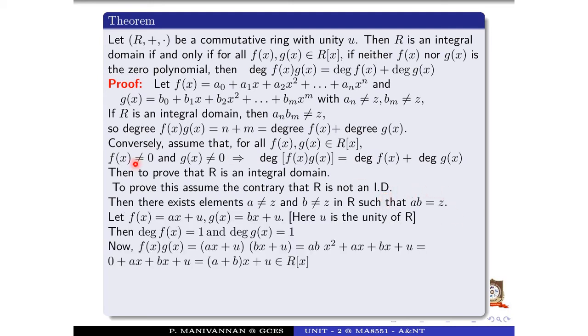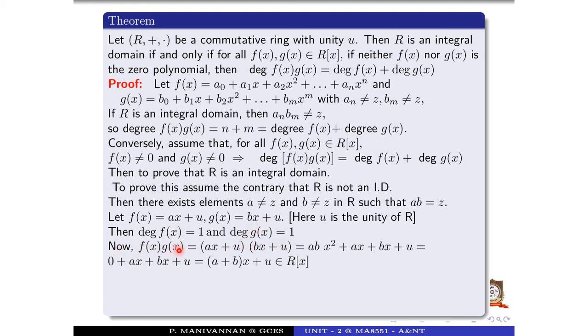Now let f of x equal ax plus u. u is the additive identity, sorry, the multiplicative identity, the unity. And g of x equal bx plus u. Here u is the unity of R. Then the degree of f of x equals 1, since the maximum power is 1. And the degree of g of x equals 1.